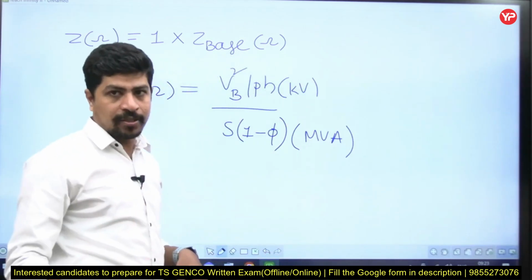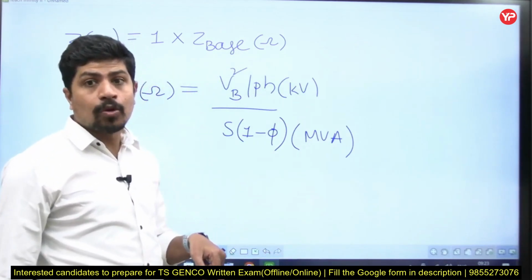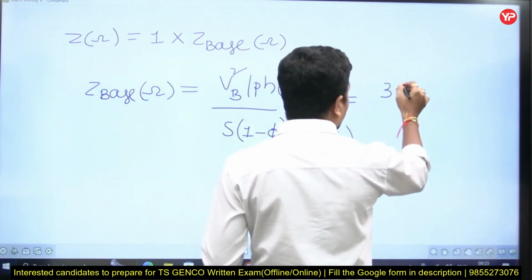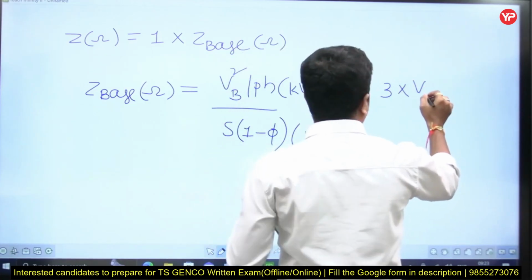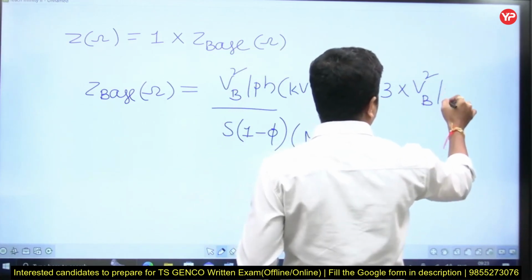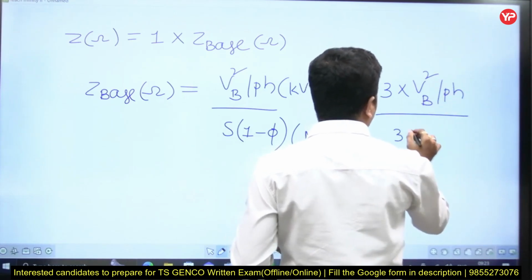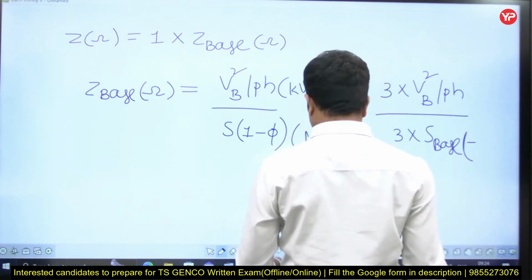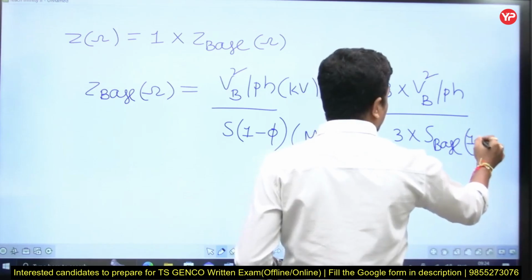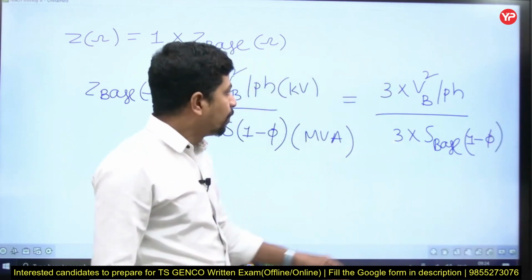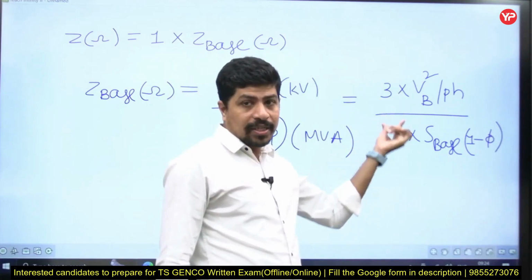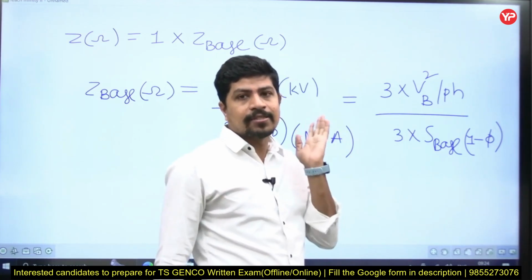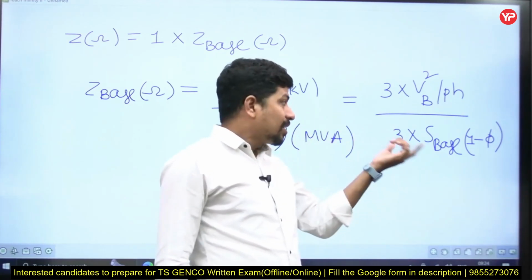But if it is a star connection, V line to line is equal to root 3 times V phase, then what I do is I multiply the numerator with 3: V base square per phase by 3 into S base per phase, S base single phase. Observe it. Now I multiplied with 3, divided with 3. I am explaining the concept. Getting the solution of that question is a 30 second matter. But see why I am telling you.